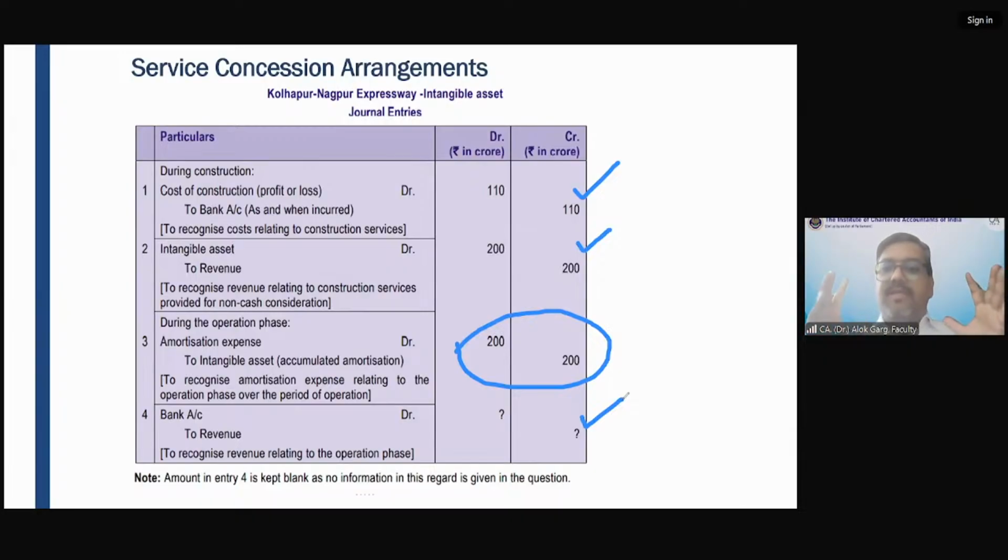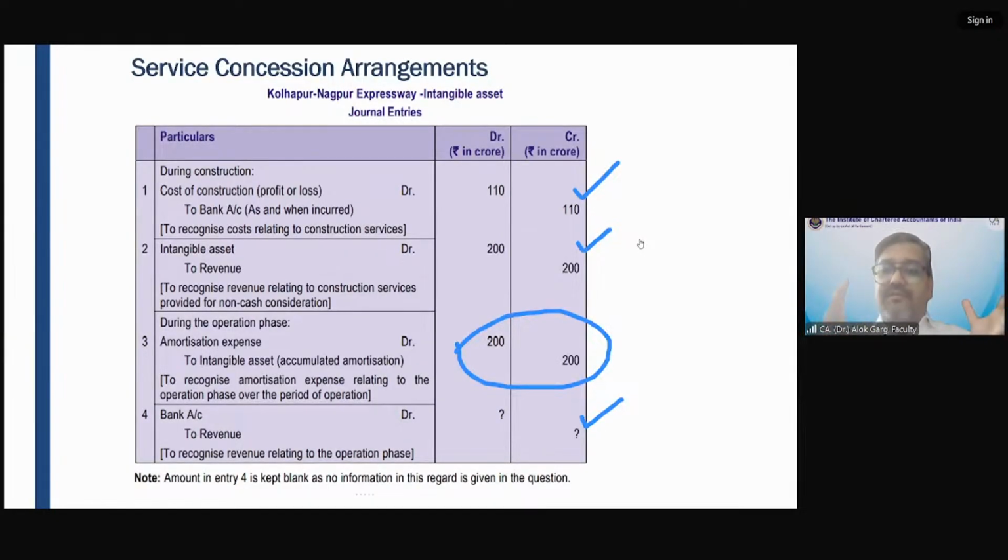आप सोचो ना कंपनी करेगी क्या? कंस्ट्रक्शन फेज की फेयर वैल्यू है 200 करोड़. So the company has recognized an intangible asset for 200 crores, right? And the company has spent 110 crores, so the company will recognize a cost for that.